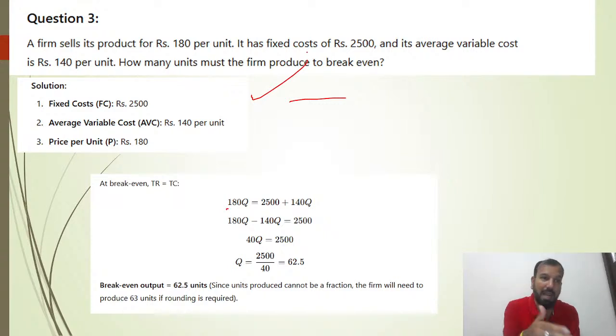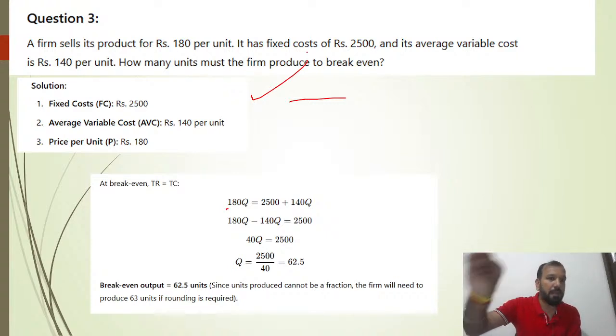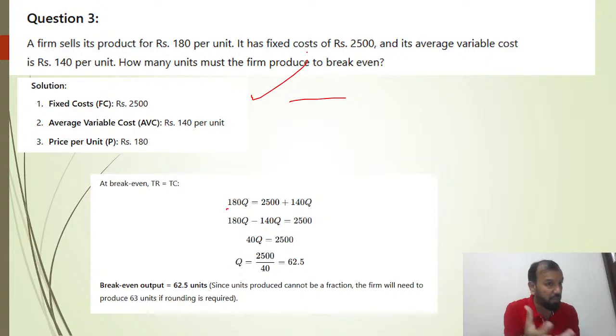It can be asked like this: a firm sells a product at 180 rupees per unit. It has a fixed cost of 2500 rupees and an average variable cost of 140 per unit. How many units must the firm produce to break even? That means fixed cost is 2500 rupees, variable cost is 140 per unit, and the firm sells at 180 per unit. Then you have to understand how many units you have to produce to reach the break-even point.